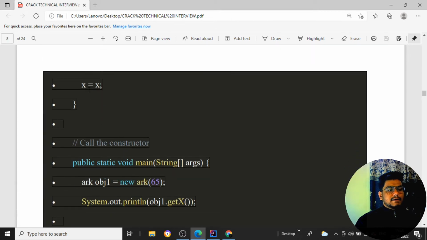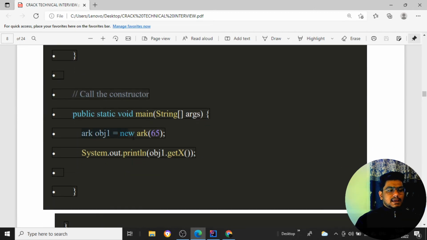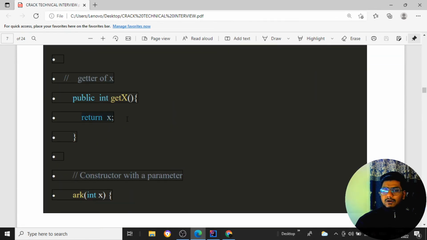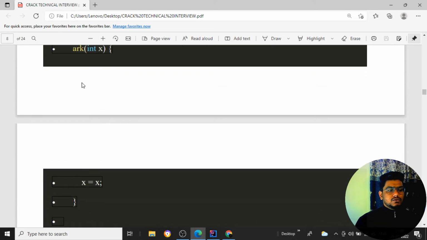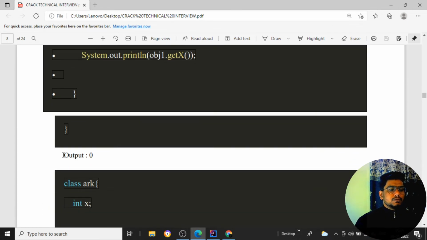So when I am providing a value, what does it mean? If I do not use the this keyword, I am just telling whatever value is provided as x to the constructor, x is equal to x. When I am creating an object obj1, I am passing the value 65. When I call obj1 dot getX, it should return the value of x which I have set in the constructor, that is x is equal to x. But it is not going to return the value. It gets confused about which value has been set, so it is giving the output as 0.